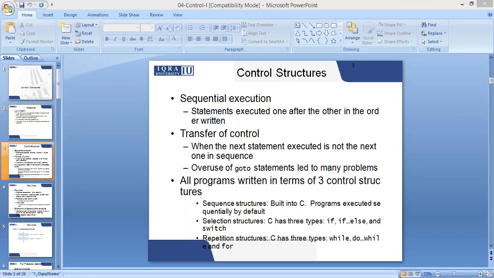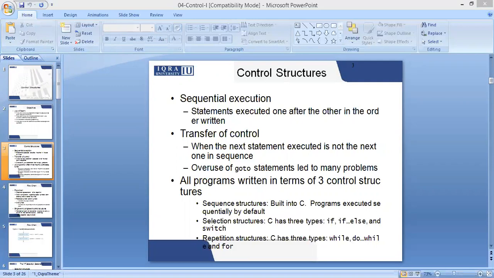Sequence structure means a statement will be executed in a sequential manner, line by line. The compiler will not skip any line but will execute every line one after the other. Whereas selection structure is conditional structure. If the condition is true, only in that case the statement will be executed. Else, the compiler will skip the statement and move ahead.